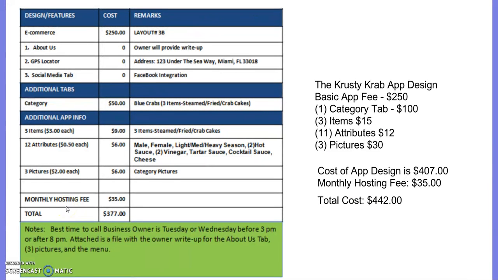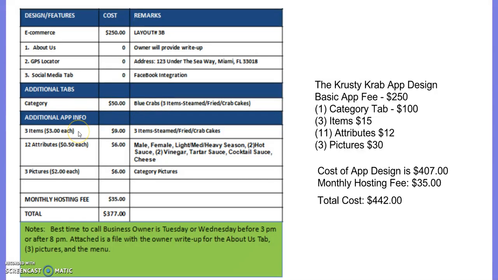Okay, so the Krusty Krab app design. Right here is an e-commerce or a restaurant app. Cost is $250. They want layout number 3B. Their additional pages are going to be the About Us. The owner will provide the write-up, and there's no additional cost there. GPS locator, the address was provided, and the social media tab, Facebook integration. Then the additional tab is the category, and that is $50, and the remarks is that the category is blue crabs, steamed, fried, or crab cakes.